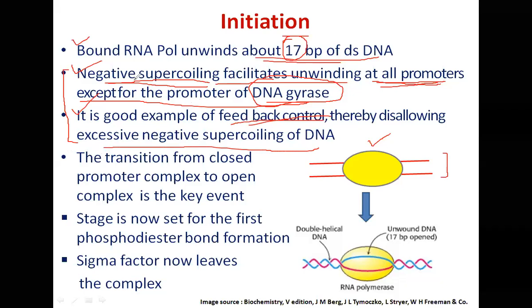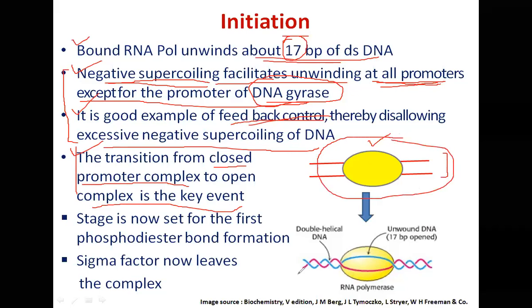When unwinding of about 17 base pair of DNA has taken place, we call it the transition from the closed promoter complex to the open complex. The open promoter complex is the key event of the initiation. So this is the closed system.